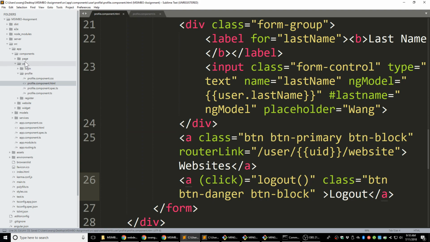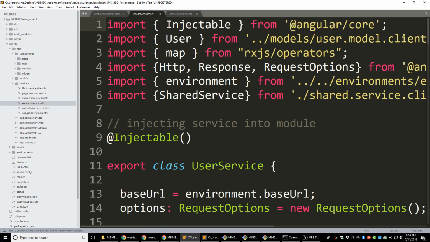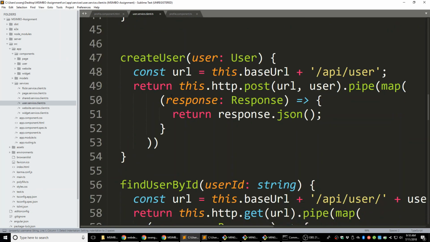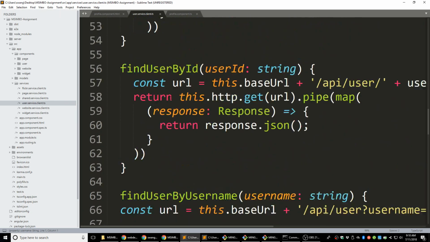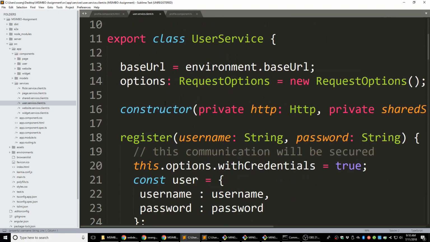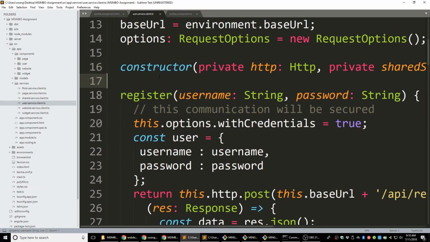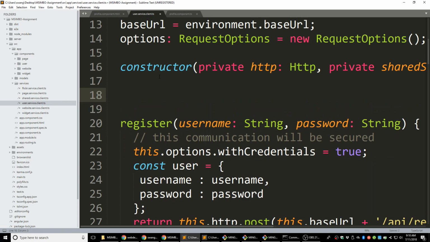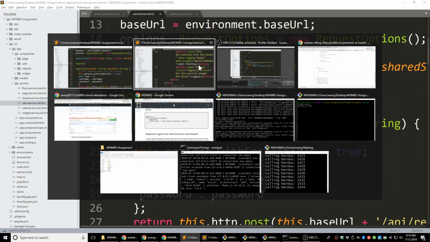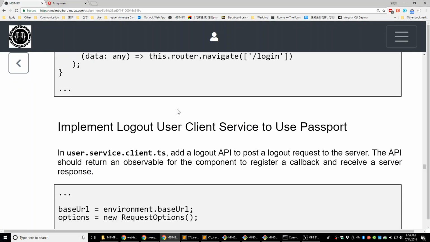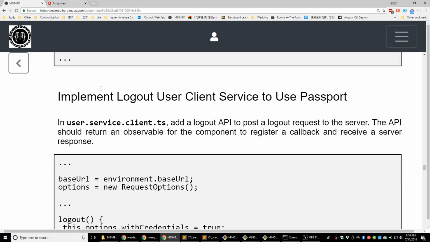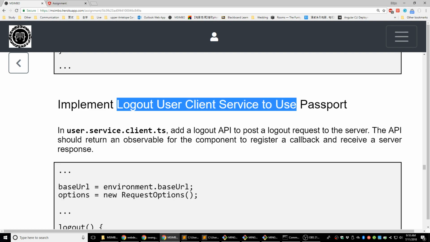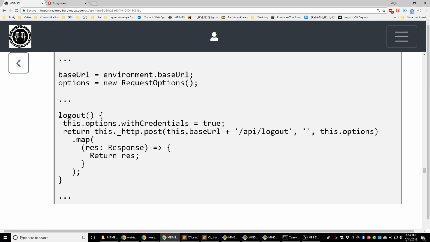And let's go to the user client service. So for the user client service, we're going to have a logout function here, which is going to be used when we try to log out. Let's add it in the class, logout. I think I already have the code provided here. Yeah, so we're going to implement logout in the user client service to use Passport, and here is the function code. Just need to copy that.